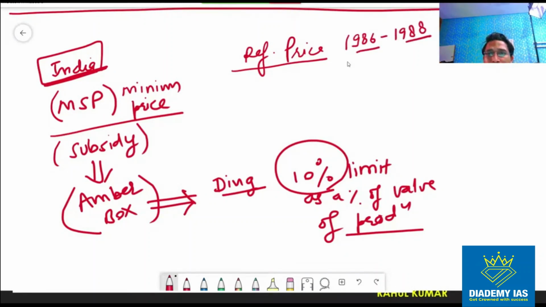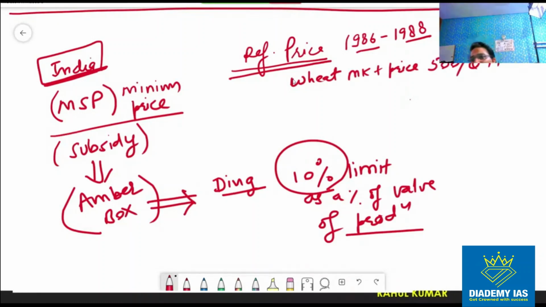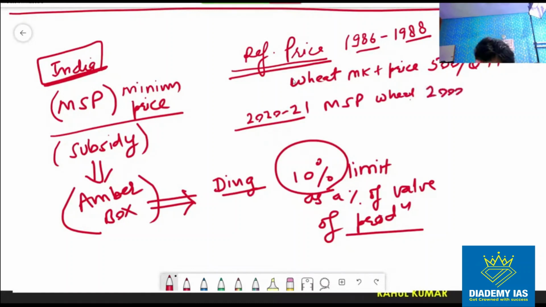So for example, in 86-88, the price for wheat, suppose we are taking the example of MSP for wheat. The wheat market price was 500 rupees per quintal, ठीक है. Market price 500 rupees per quintal है, ठीक है. Now in the year 2021, the MSP of wheat is 2000 per quintal.